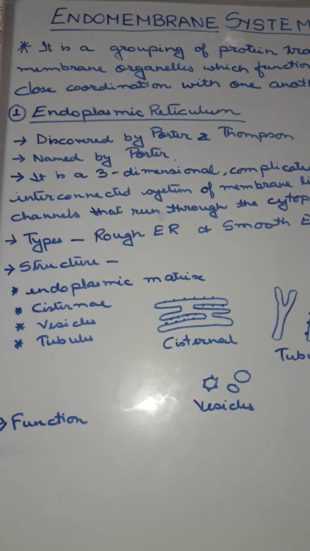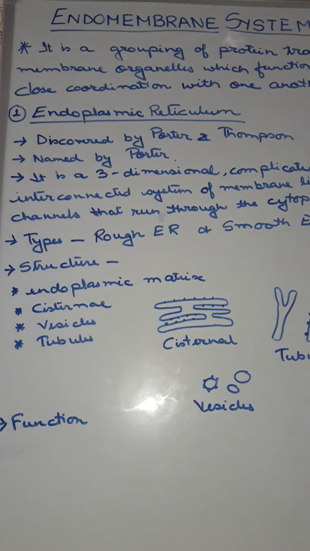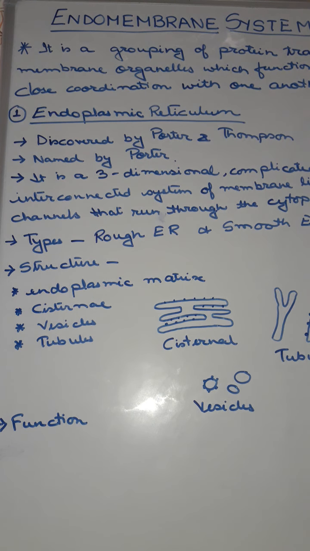Okay, now first let's discuss the endoplasmic reticulum. Now the endoplasmic reticulum was first discovered by Porter and Thomson but was named by Porter. It is a three-dimensional structure which is a complicated and interconnected system. It forms connections like channels which run throughout the cytoplasm. Now these are actually called the skeleton of the cell as they run throughout the cytoplasm.